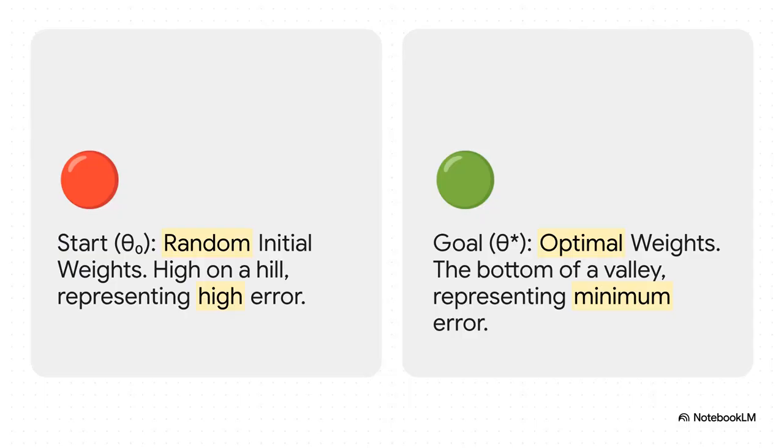Our brand new random model starts somewhere high up on a hill. We'll call that starting point 𝗨0. The goal, the only goal, is to get to the absolute lowest point in the deepest valley. We call that perfect spot 𝗨*. That's the set of weights that gives us the smallest possible error.